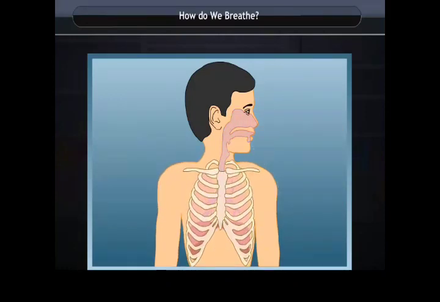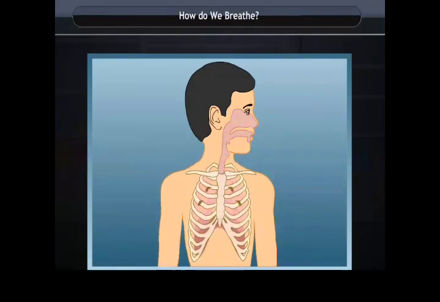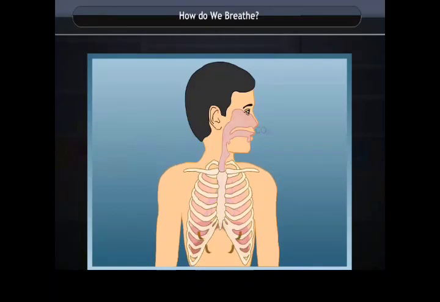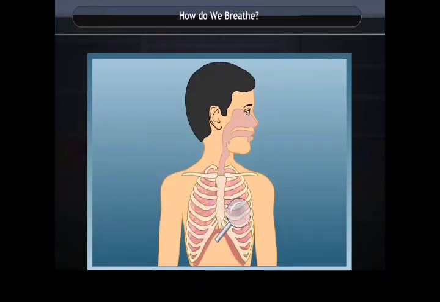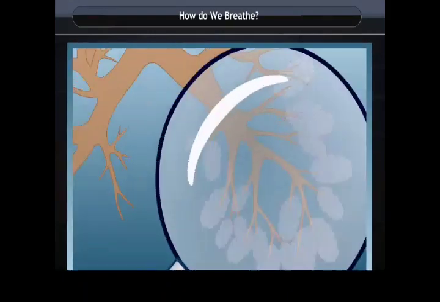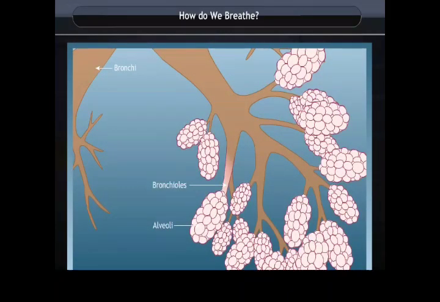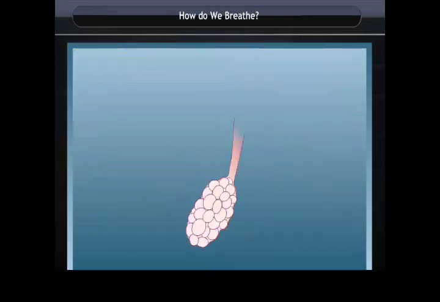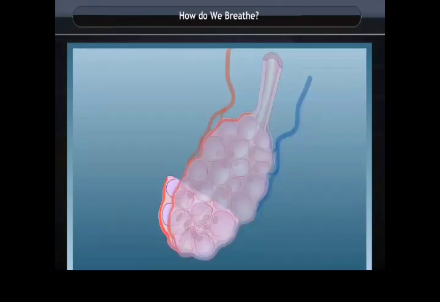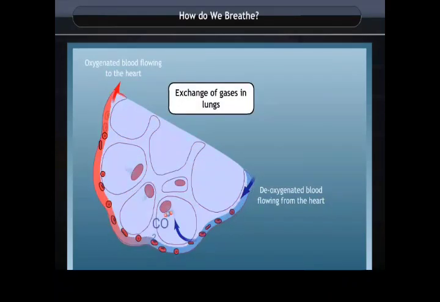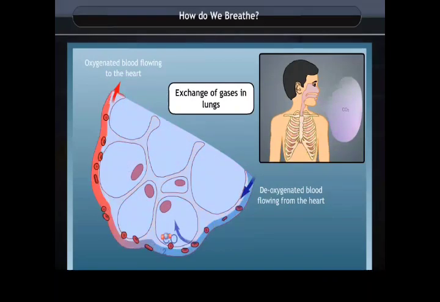The air pipe or the trachea inside the lungs divides into bronchi, which further branch into bronchioles. There are small sac-like structures present in the lungs called alveoli. These alveoli help in exchange of gases and increase the area of absorption of oxygen. In the lungs, the oxygen-rich blood goes to the heart, and the carbon dioxide-rich air enters the lungs from where it is exhaled out of the body.